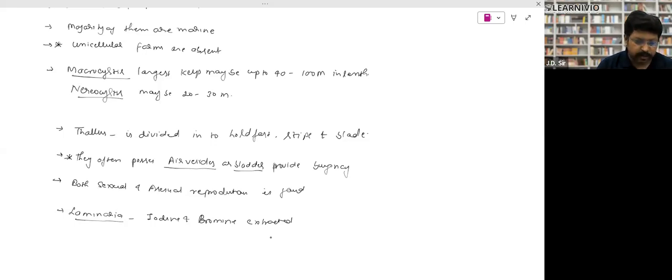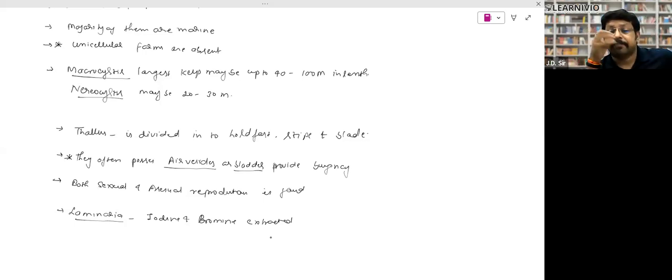And we'll start the red algae in the next class onward, right? So next is the red algae, and we have to start from the red algae onward. Go through it and let me know if there is anything more to understand. But you have to remember the food stored. You have to remember the economic importance.